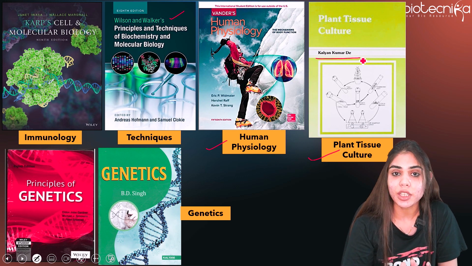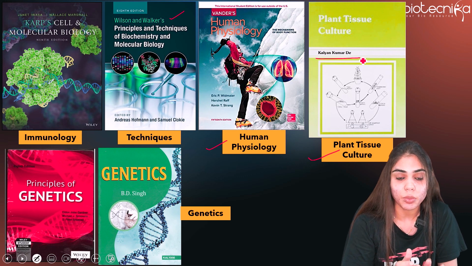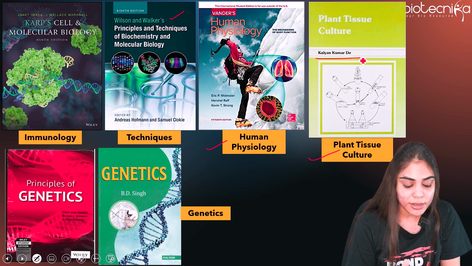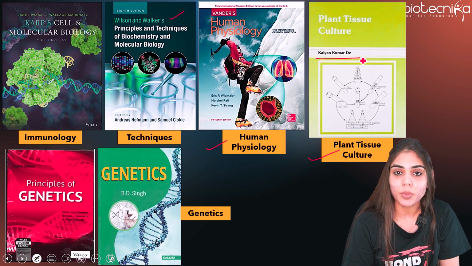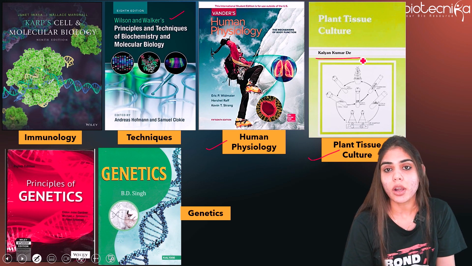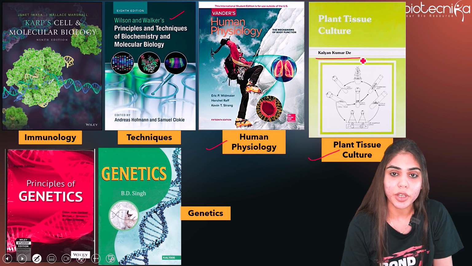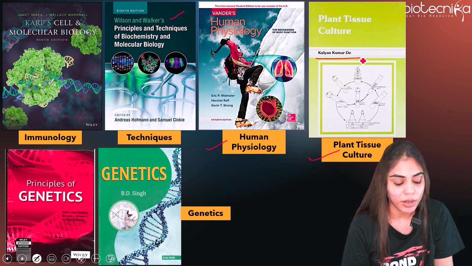For genetics, again you have two choices. One is an Indian author's book and the second is an international author's book. You can go either for Snustad and Simmons, or the Indian author's book, BD Singh. So this is all about the books that are needed for the preparation of the biology subject of the biotechnology exam.